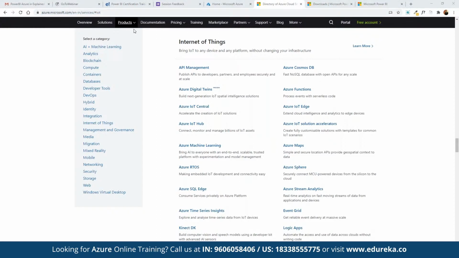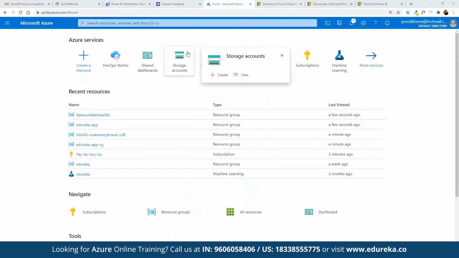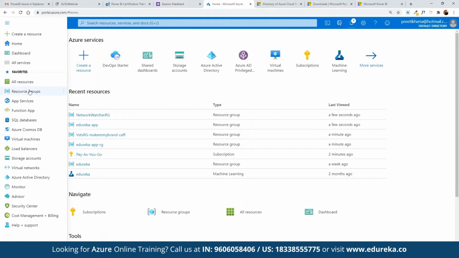Here you go. And once we log into the Azure platform, this is the dashboard that we are going to look at. Here we can click on the menu icon where we can see all the resources, resource group, app services, function app, SQL databases, storage accounts, virtual networks, Azure Active Directory, monitoring, advisor, and security center. We can see the entire report as per the requirement.